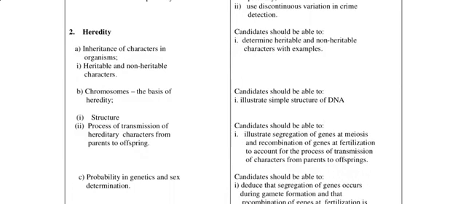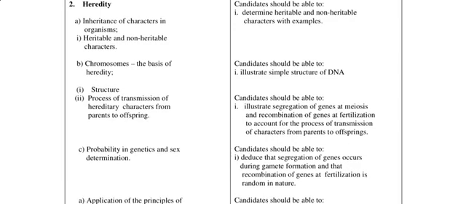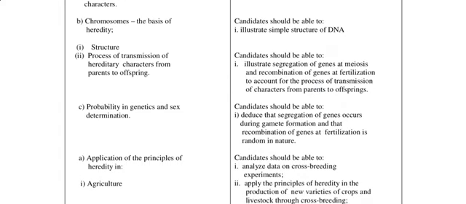Alright, so you should be able to determine heritable and non-heritable characters with examples, know what is heritable. For example, due to an accident, somebody lost an eye, you know that that's not heritable, right? So he actually lost his eye. You don't expect. Alright, so you want to determine how with examples, illustrate simple structure of DNA. Yes, know the components of that DNA. Alright, the ATGC, know all those things. Alright, then illustrate segregation of genes at meiosis and recombination of genes at fertilization to account for the process of transmission of characters from parents to offspring.